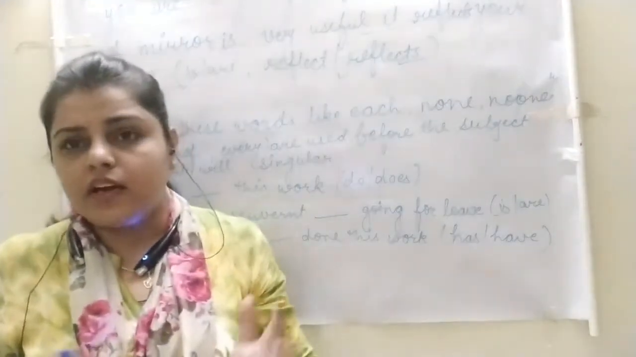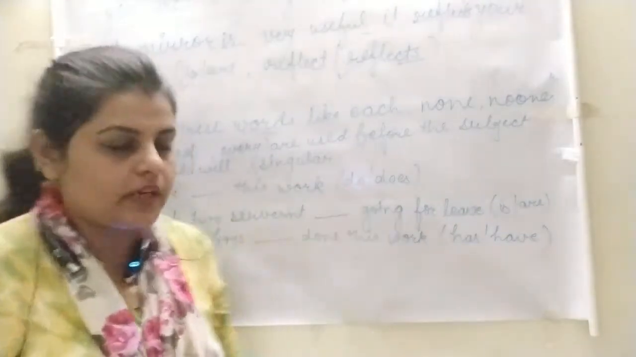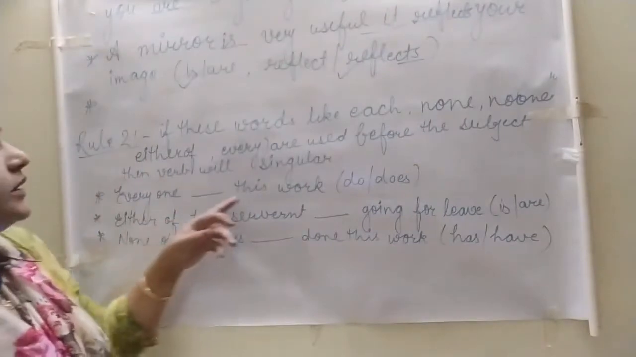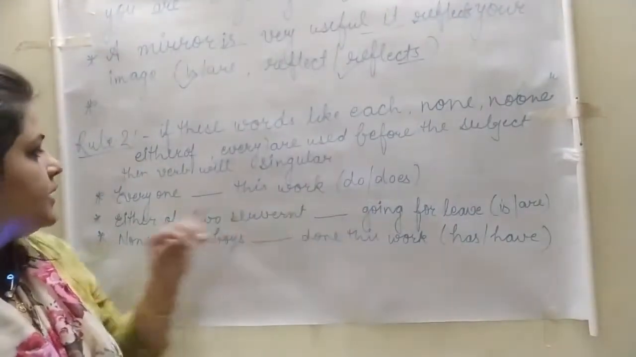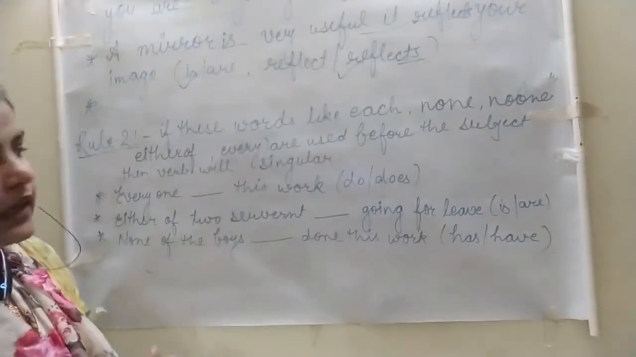It's a slightly awkward rule, so let us see the example, then you will understand. Everyone this work. Do or does? Everyone do this work or does this work? Yes, of course, the singular verb: does this work.